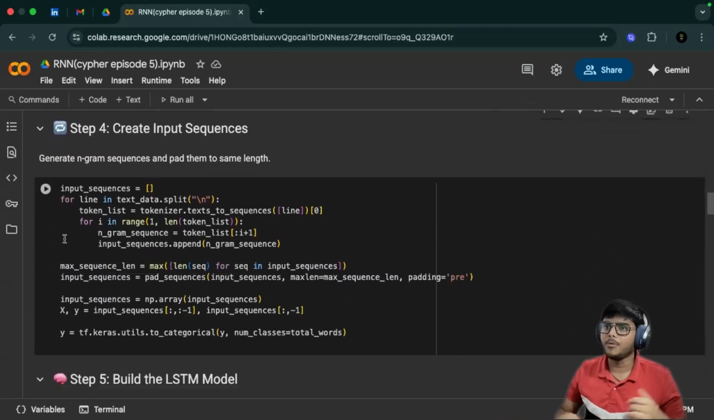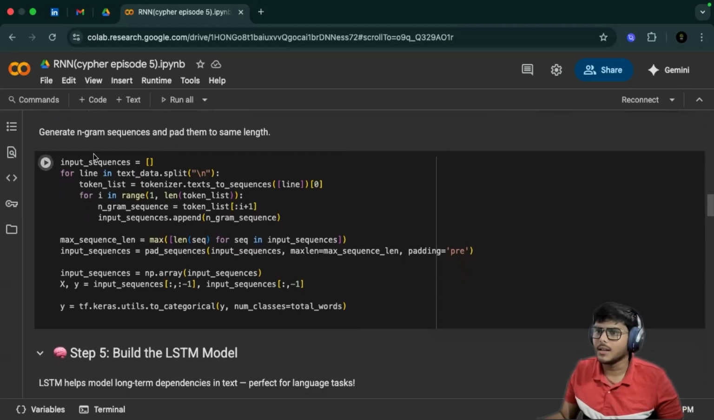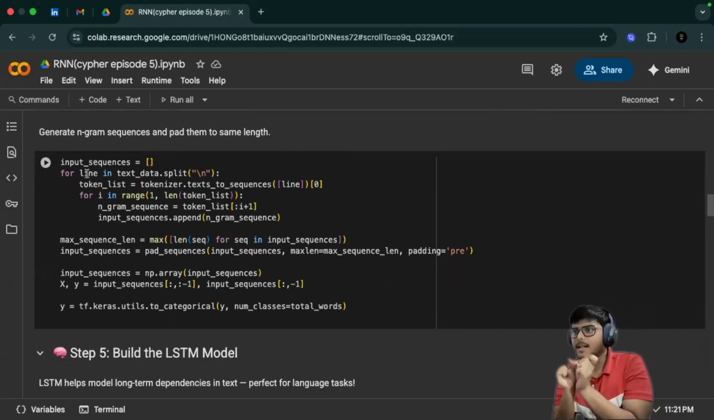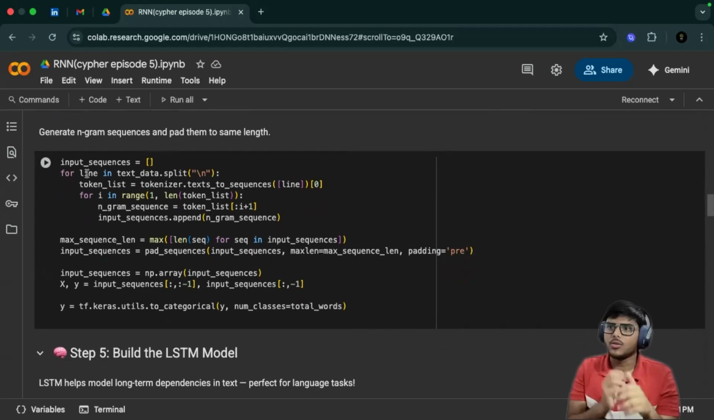Step 4, we create input sequences. We create n-gram sequences and pad them to the same length. Here you can see the input sequences we're creating: we're putting in a for loop, for line in text data dot split, and then we're getting the token list. So here we are changing the tokenizer text into sequences, converting them into n-gram sequences, and appending them to input sequences with input sequences dot append.